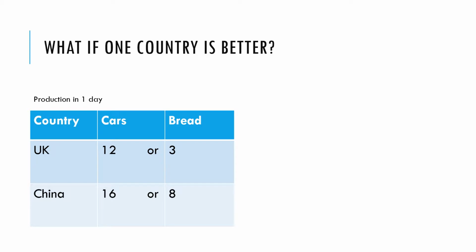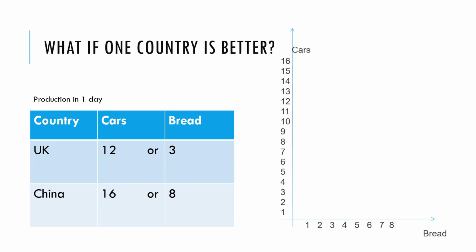Again, we're going to look at a very simple world economy here. We just have two countries and we have two products. And this shows us the production possibilities in one day. In the UK, they could produce 12 cars or 3 loaves of bread. And in China, they could produce 16 cars or 8 loaves of bread. So this gives us the production possibility frontier. For the UK, it could do 12 or 3. Or for China, it could do 16 or 8.